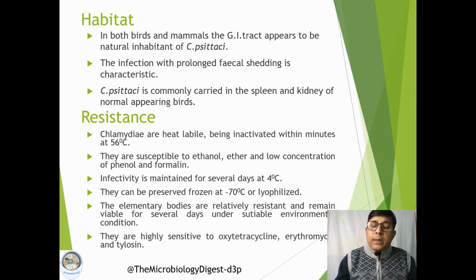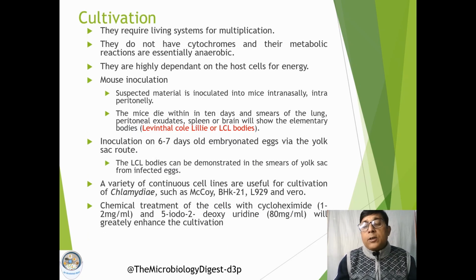Then, as we have already discussed, they are susceptible to antibiotics, showing high sensitivity to oxytetracycline, erythromycin, and penicillin. Next, coming to cultivation: as we have already discussed, they are obligate intracellular parasites, so they need a living system for growth and multiplication. They are also called energy parasites because they are dependent on the host cells for synthesizing energy compounds like ATP. So they can be cultivated by mouse inoculation.